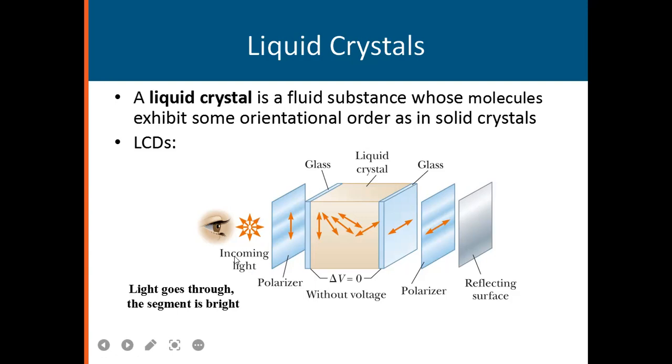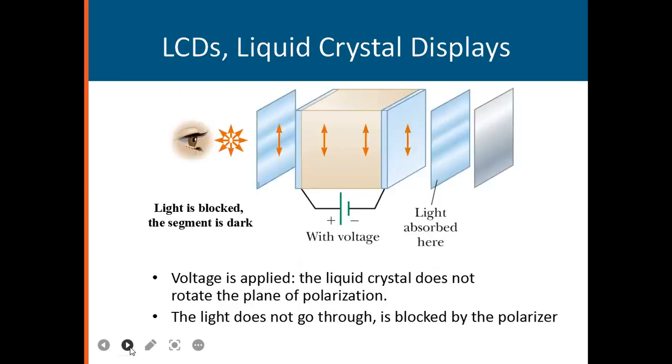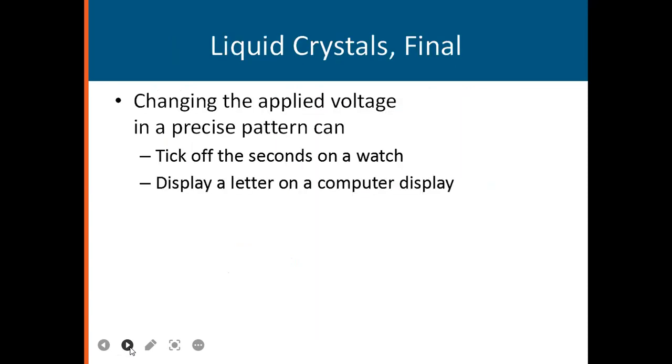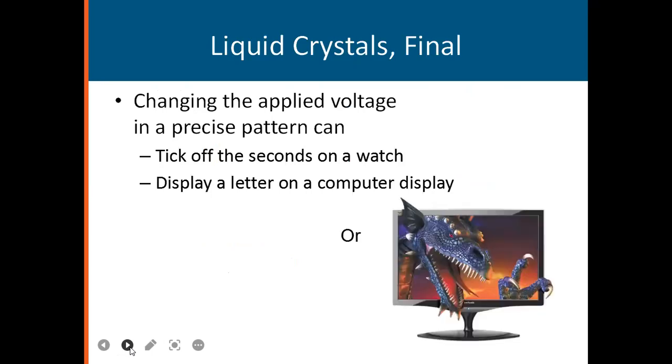If we see the incoming light, this is the polarizer and this is the glass, with the liquid crystal here, and glass, and this is also a polarizer and a reflecting surface. If light goes through, the segment is bright. In an LCD, liquid crystal display, if light is blocked, the segment is dark. So, liquid crystals, and this is used in 3D movies.